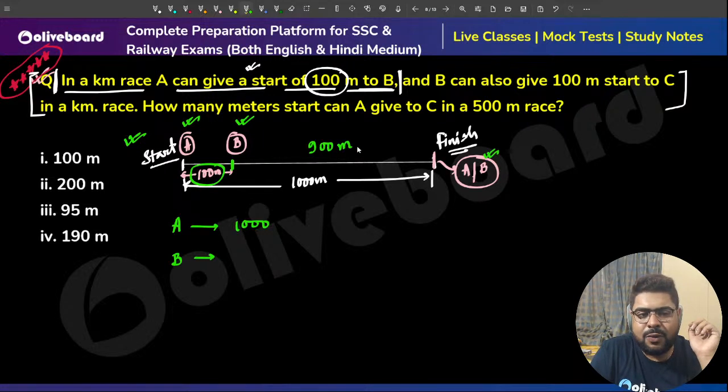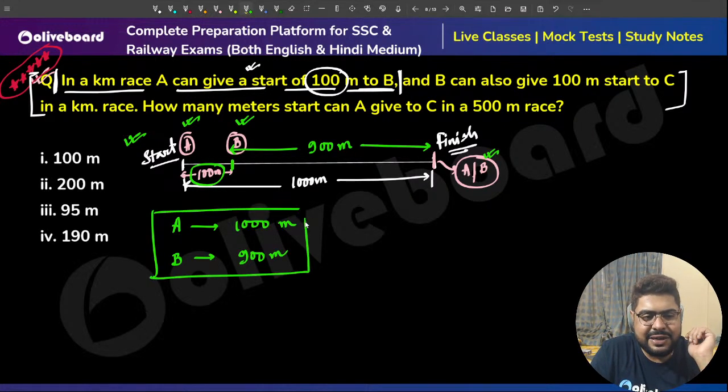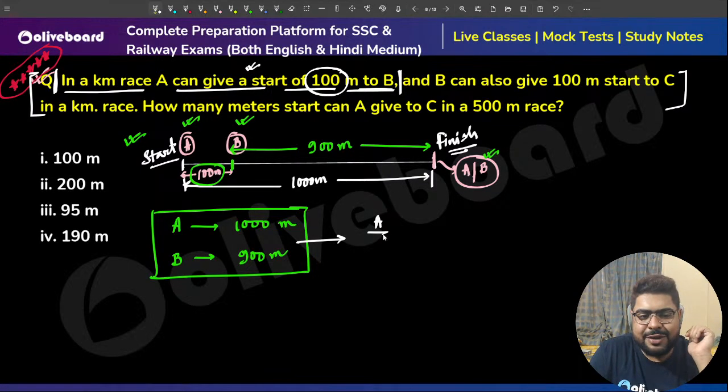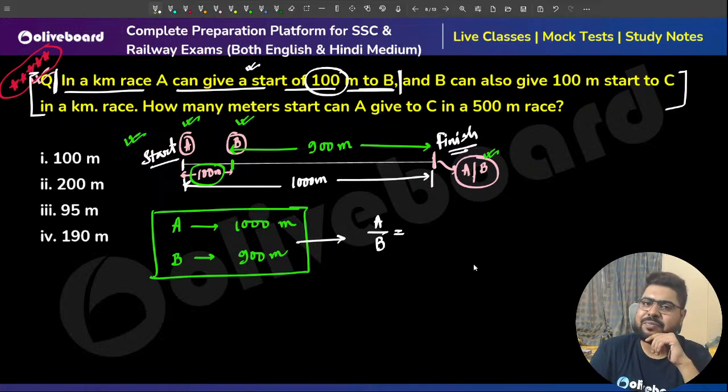B needs to go only 900 meters in order to complete the race. That means B goes 900 meters only. By the time A goes 1000 meters, B goes 900 meters. Achha sir, time is constant, time is the same. Both are starting at the same time, both are finishing at the same time. Sir, the ratio of speed will be the ratio of distance only.